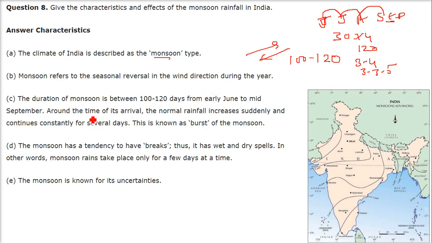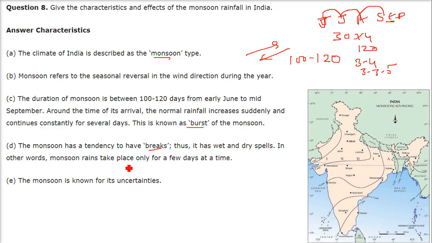From early June to mid-September, around the time of its arrival, the normal rainfall increases suddenly and continues for several days, and this is known as the burst of the monsoon. If you are at Lakshadweep, you will feel that the monsoon has a tendency to have breaks. That is, every time the winds are not giving rainfall. Sometimes they give, sometimes they do not, but they will give in these months. So it has dry and wet spells.